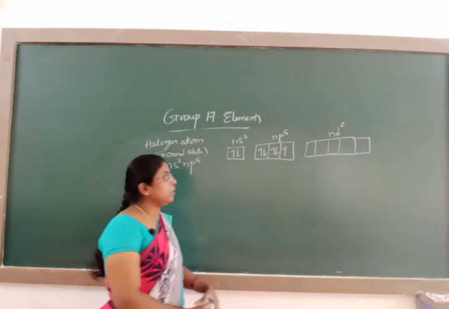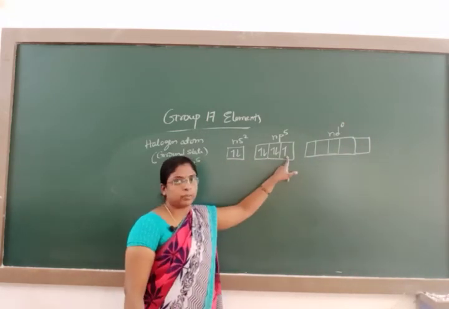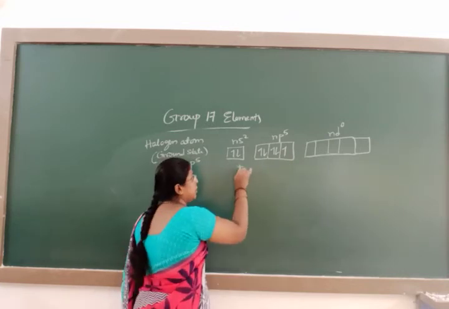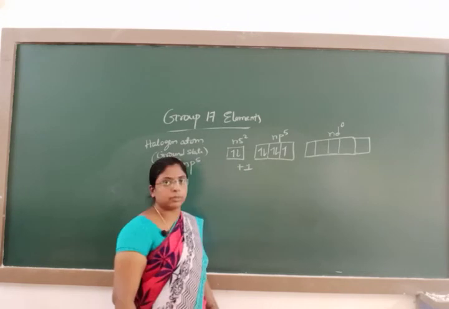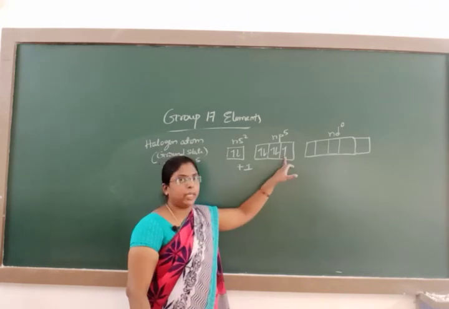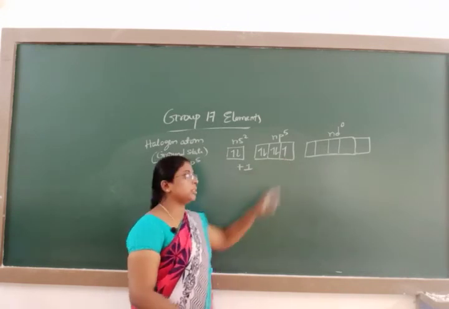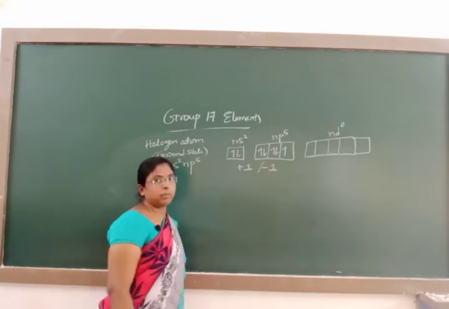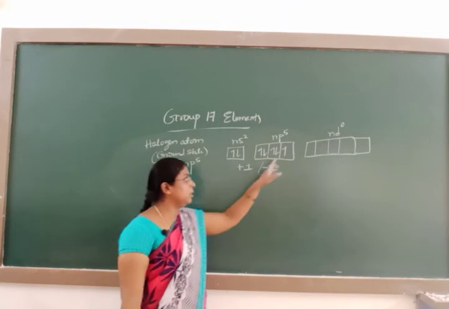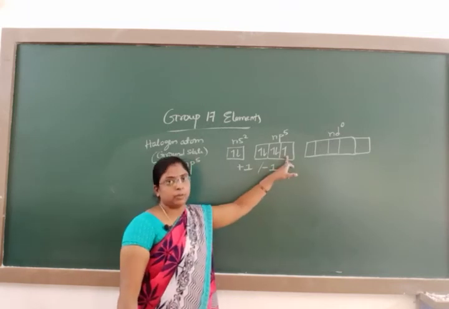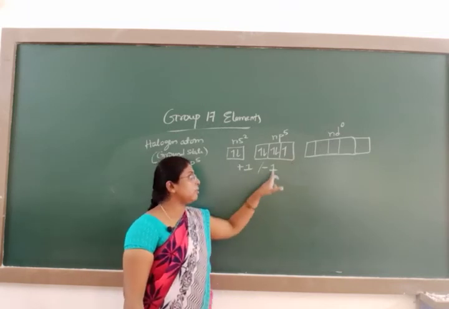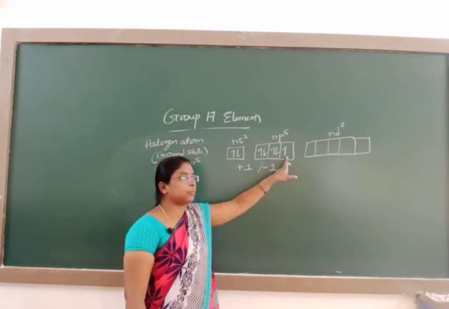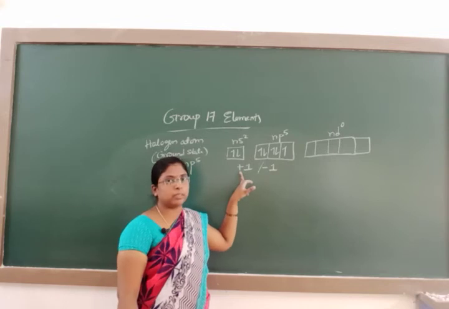Here if you see, it has only one unpaired electron. If it loses one unpaired electron, then its oxidation state becomes +1 in its ground state. If it gains one electron, then its oxidation state becomes -1. +1 or -1 depends upon the gaining or losing of an electron. If it gains one electron, it becomes -1 as its oxidation state. If it loses one electron, then it becomes +1.